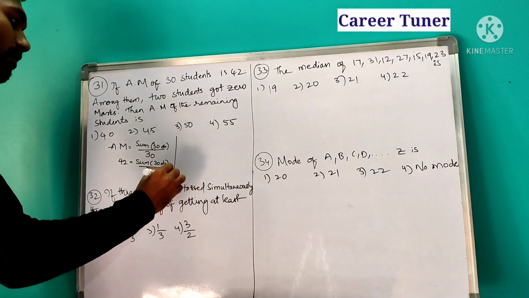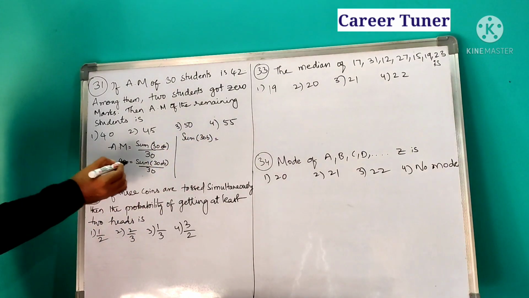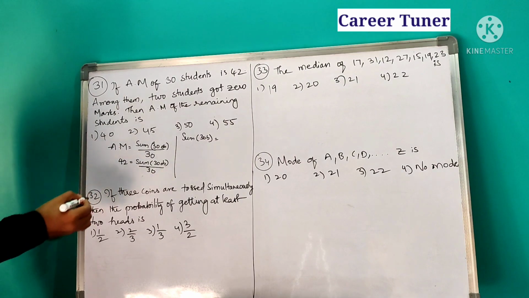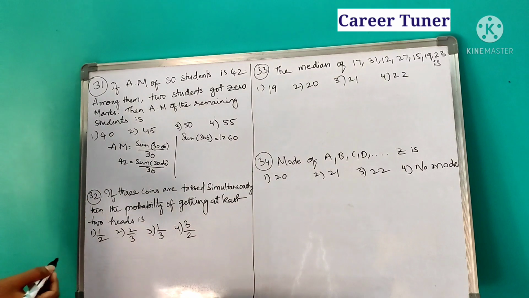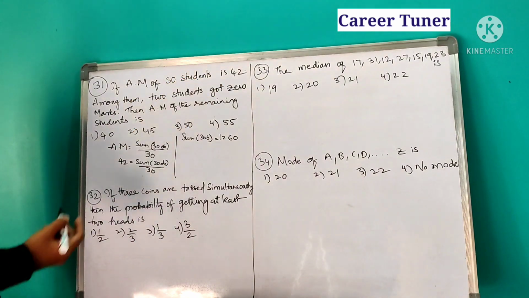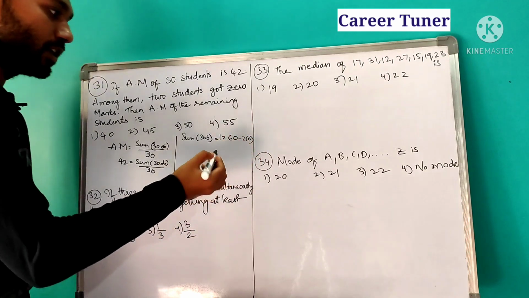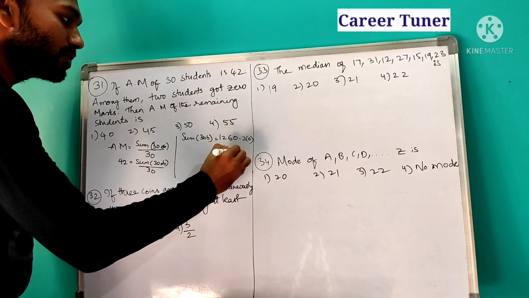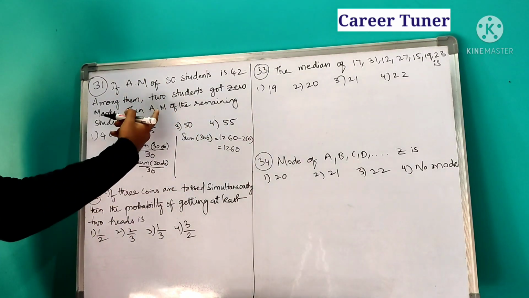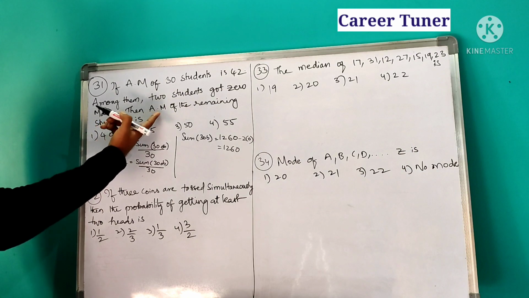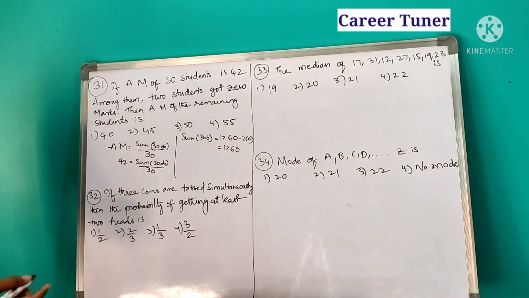So therefore the sum of 30 observations becomes how much? 42 into 30, which is nothing but 1260. Now from these observations, 2 students got 0 marks. If you subtract 2 zeros from this, how much are you going to get? You are going to get 1260 only. Even if you subtract 2 zeros, the sum remains the same. But now what is the AM of the remaining students? Already 2 students got 0 and are not there, so the remaining is nothing but 28.